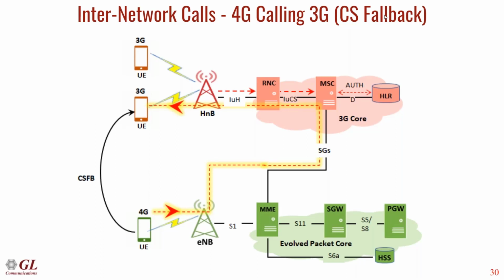And when the user moves out of the network coverage of 4G, the radio network automatically switches to the 3G network, it picks up the 3G network, and the call will be established. This is how CS fallback calls work.